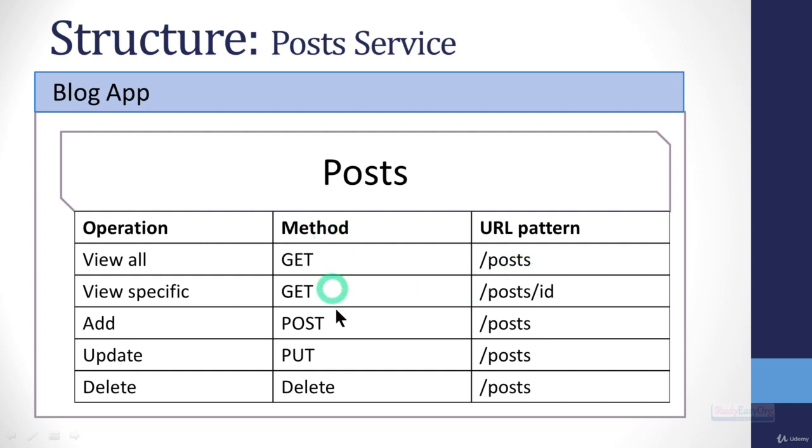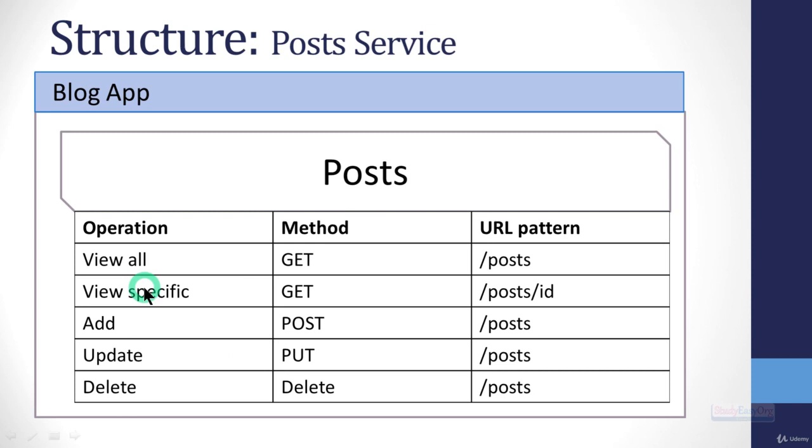Now what are these methods and how to handle these methods is something which we will see in our forthcoming videos, but understand that with the combination of this URL pattern and these HTTP methods, we would be able to perform all of these operations.